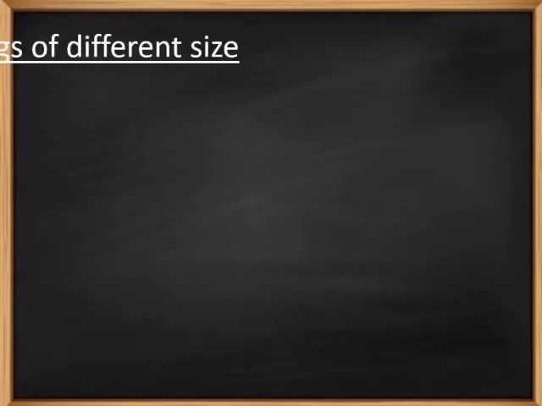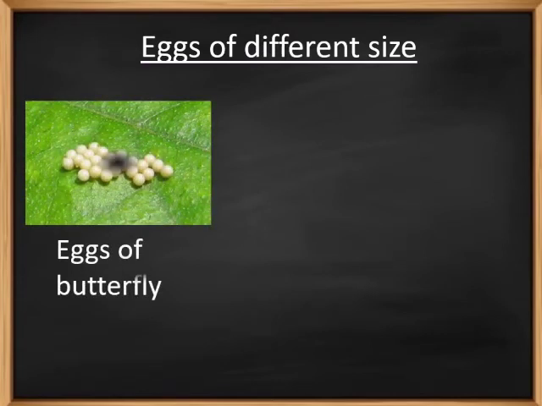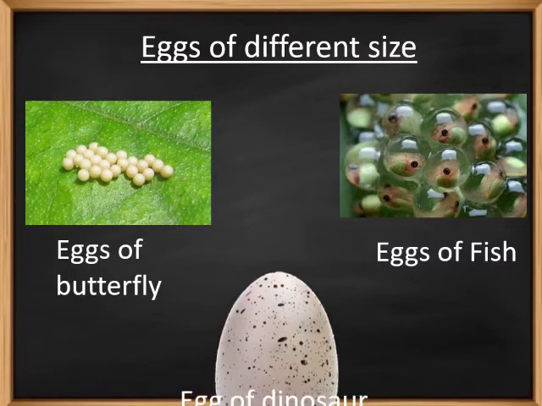Eggs of all the animals have a similar structure. The only thing in which they differ is the size and a little bit of color. Here you can see eggs of butterfly. They are very small and white in color. Now you can see eggs of fish. They are small in size and transparent.